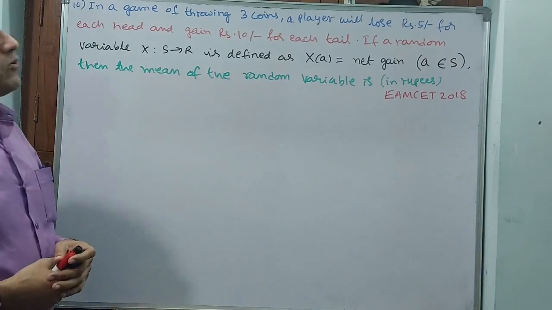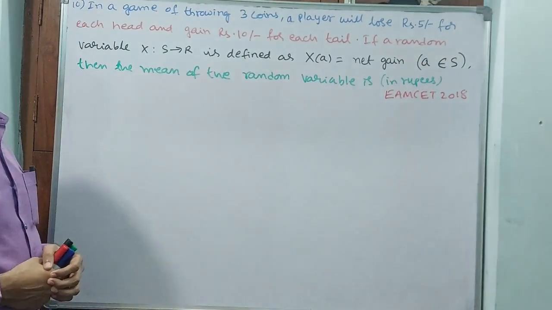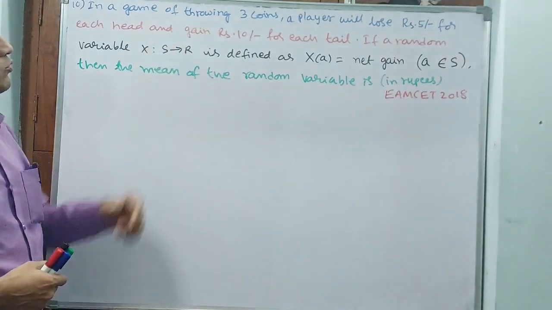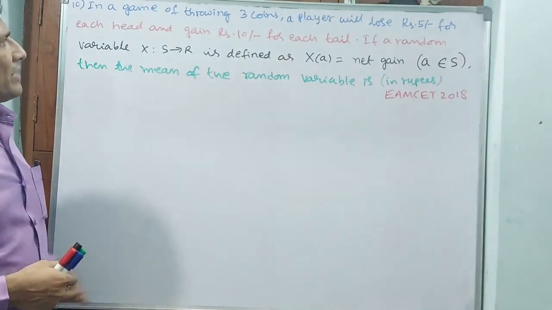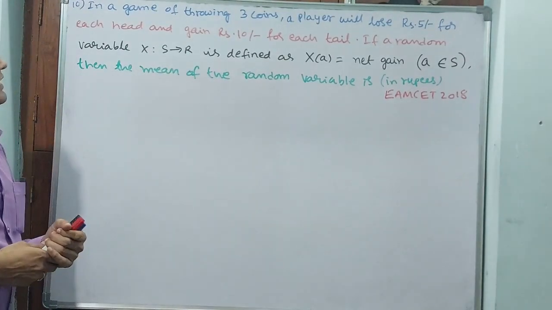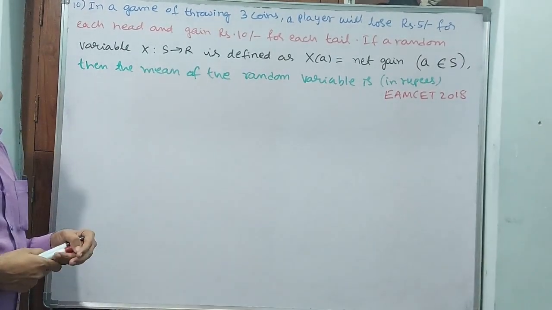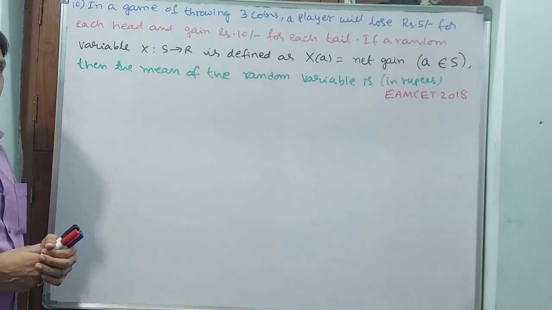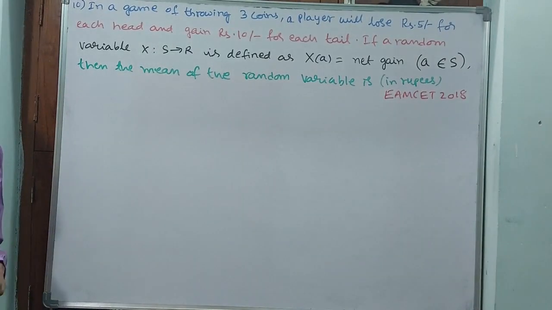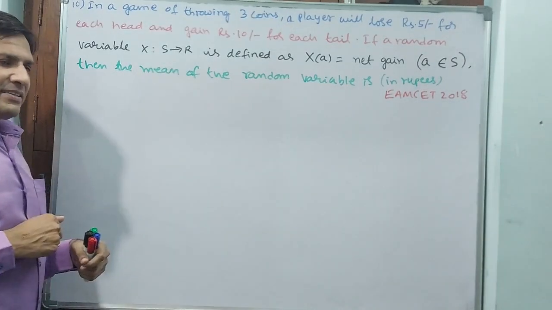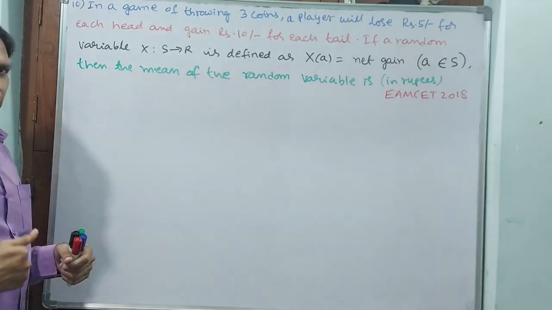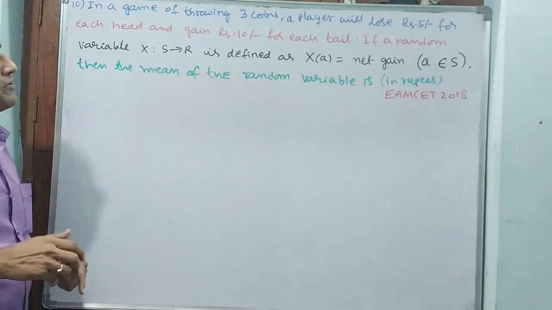In a game of throwing 3 coins, a player loses 5 rupees for each head. Three coins he is tossing. Throwing means tossing. Actually, for a die we say throwing, and for coins we say tossing. Okay, that is a good word. He is going to lose 5 rupees for each head and gain 10 rupees for each tail. That means if he gets a head, he has to pay 5 rupees. If he gets a tail, he will take 10 rupees. Okay, he is going to gain.